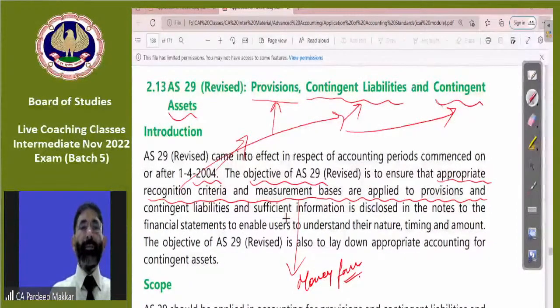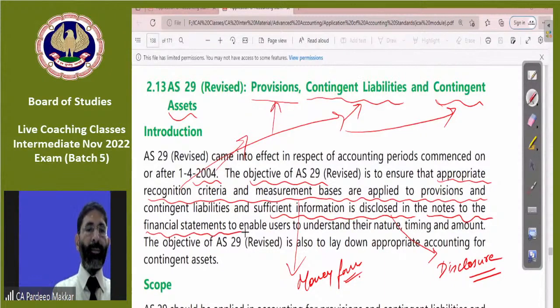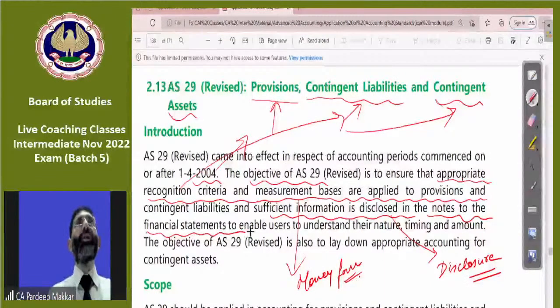Third is disclosure: where is it to be disclosed? In the notes to financial statements. All that is to be done to enable users to understand their nature, timing, and amount. That's it.